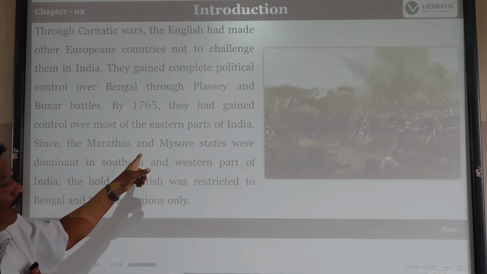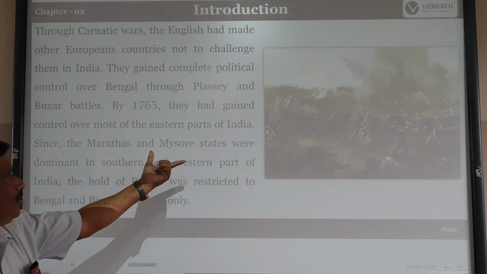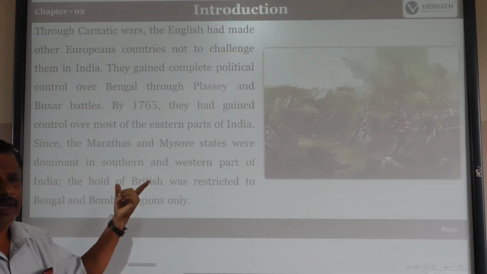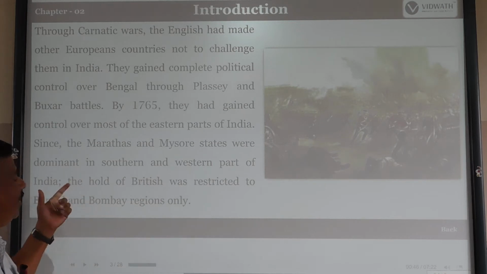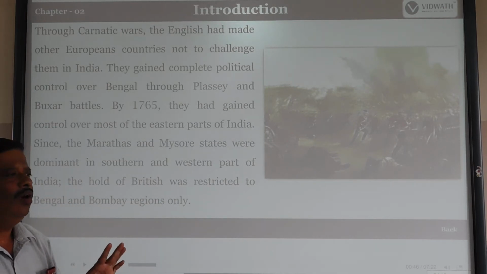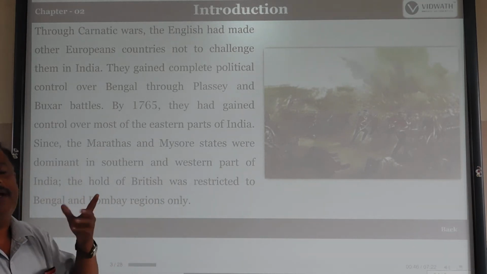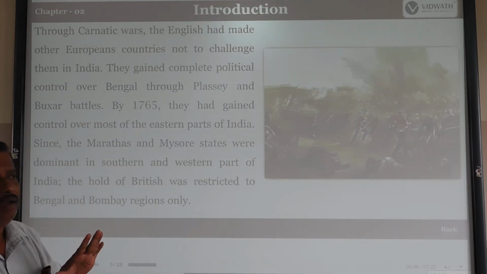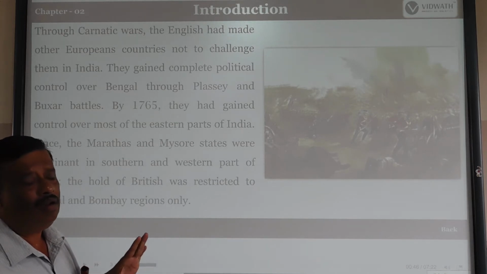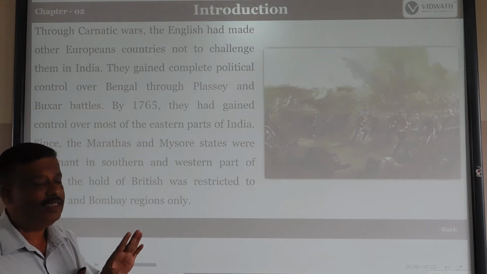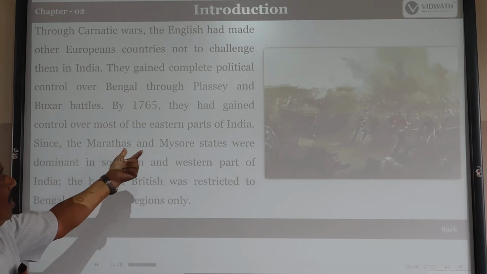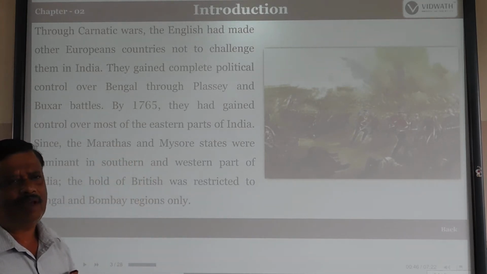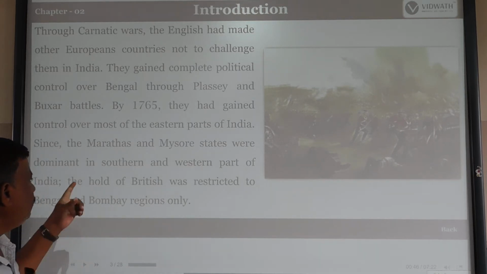Since the Marathas and also the Mysore states were dominant in the southern and western parts of India, all the other Indian kings were defeated by the Britishers during that period, but the remaining kingdoms were not defeated by the British. Which were those? Those are the Marathas and Mysore. That means the southern and western Indian kingdoms.